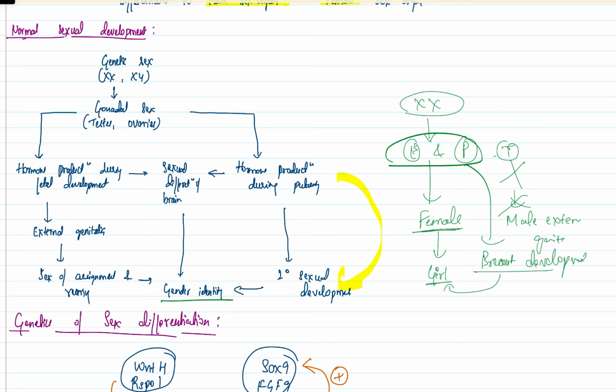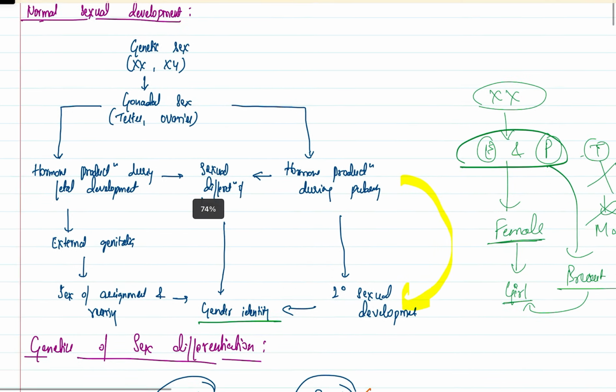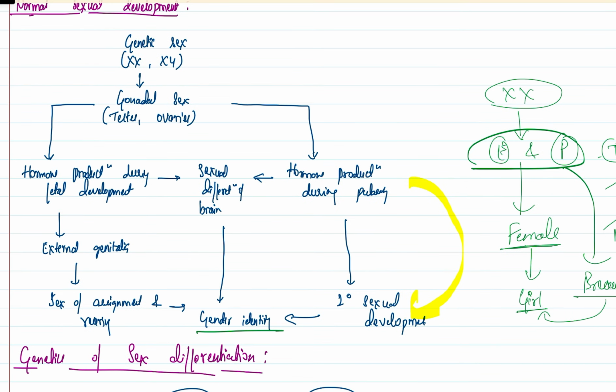This is known as genetic sex, which is the chromosomal sex. This presence of XX or XY is going to lead to the development of the gonads, either the testes or the ovaries, which determines the gonadal sex. If there is a testis, the gonadal sex is male. If there are ovaries, then the gonadal sex is female.